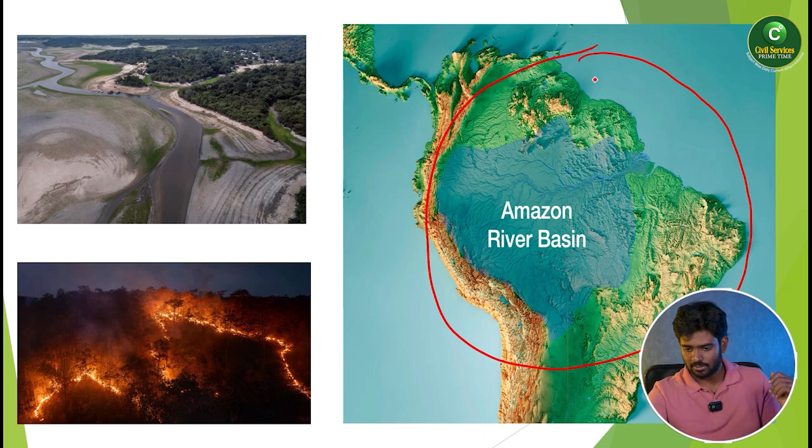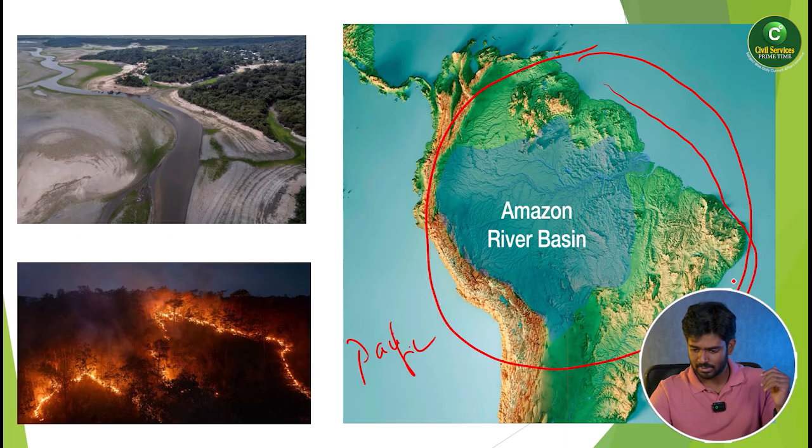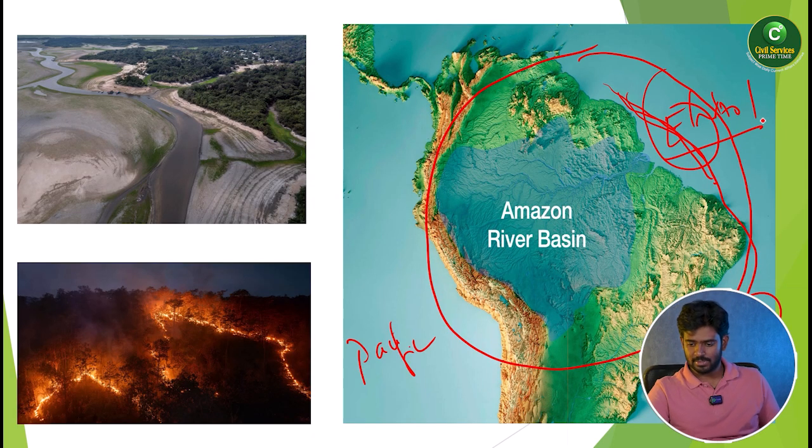This entire thing is the Atlantic Ocean, east side. This is the Pacific Ocean, and this is the Atlantic Ocean. So what happened here for the Amazon? This coastal area, the Atlantic coastal area, has become El Nino. Is this a warm current or a cold current? This is called the Peruvian current. The Peruvian current is a cold ocean current being replaced by the warm ocean current. Then El Nino will occur.